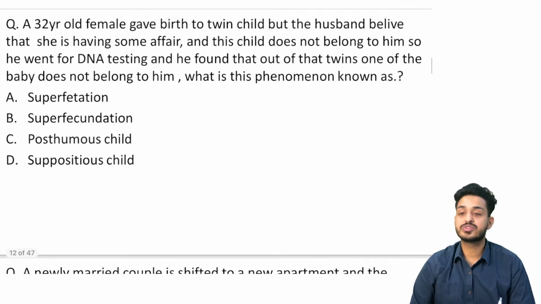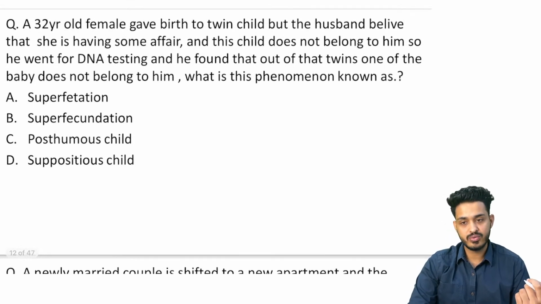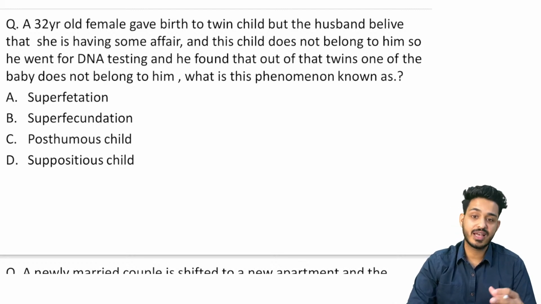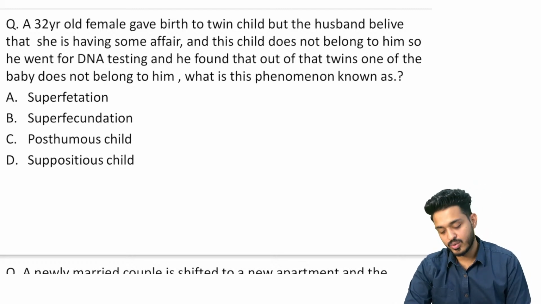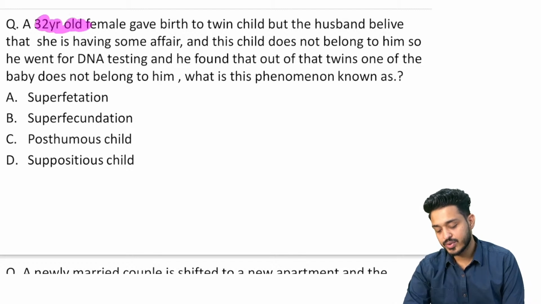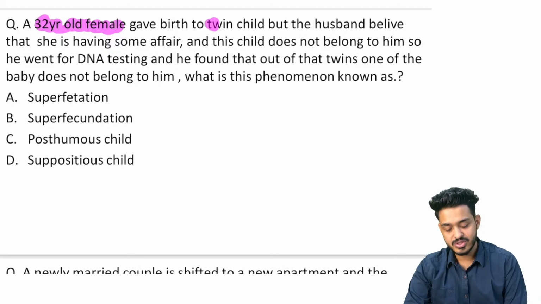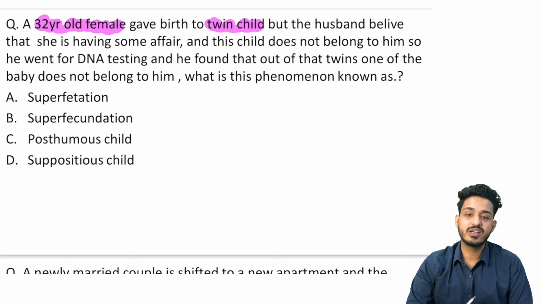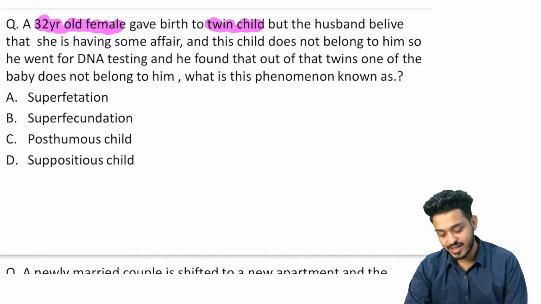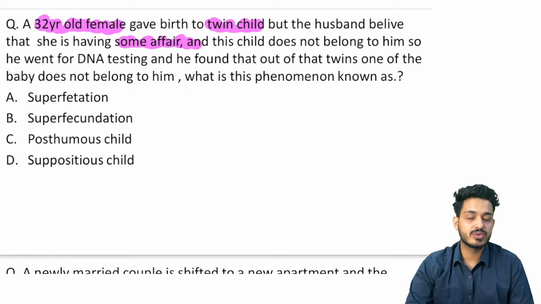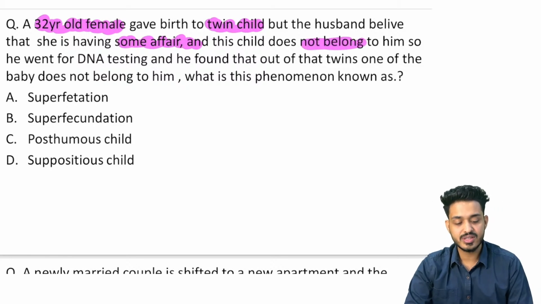Now the next question we are having: a 32-year-old female gives birth to twin children, but the husband believes that she is having an affair, right? क्या हुआ? We are having a 32-year-old female, she is giving birth to the child. इसके बच्चे हुए, कितने बच्चे हुए? दो बच्चे हुए, right? But the husband believes that she is having an affair. Husband को लगता है she is having an affair with someone, and this child does not belong to him. और उसको लगता है these are not the children of him, right?